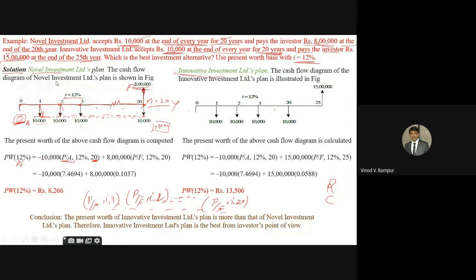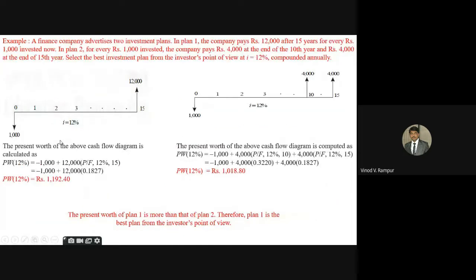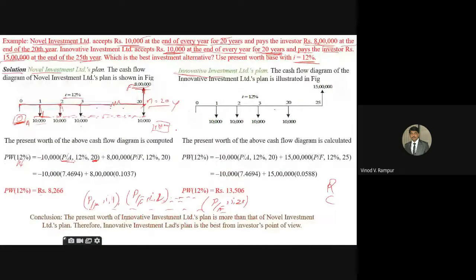Now that A value should be equal to, for 20 years, minus 10,000 P by A, 12 is the I value, that is 12%, and 20 is the number of years given, plus, because it is the upward direction, that is the F value, then F into bracket P by F, I, N. Say this is always F. Whenever you are writing like this, it is F.